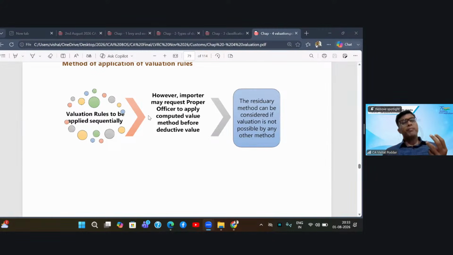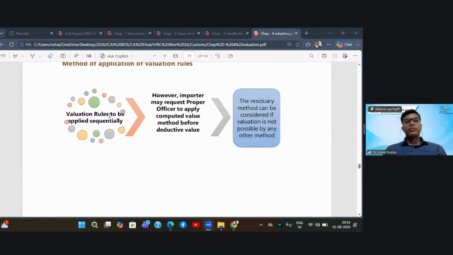Now, what is 7? Deductive value. After import, if you have sold the goods in India, take that price and come backward by deducting everything that you have added in the value after its import. So come backward. That is deductive value. And rule 8 is computed value. Computed value is where you get the costing details of these goods from your supplier and then do the costing of these goods and find out the computed value.